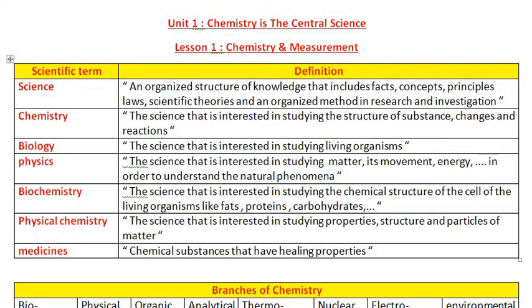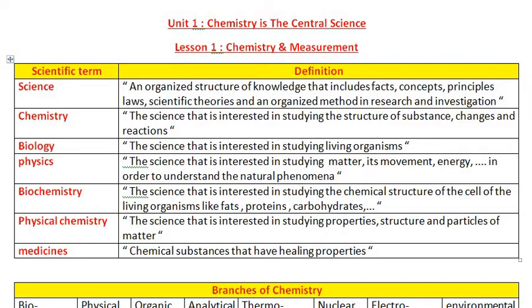This is a combined science between biology and chemistry. This science is interested in studying the chemical structure of the living cell of any living organism. For example, the cell may contain fats, proteins, carbohydrates. If you want to know the structure of the cell of any living organism, you must study biochemistry.